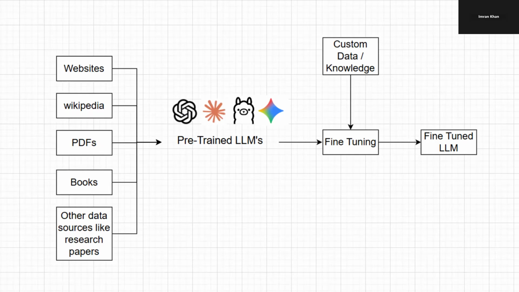It knows a lot about many topics, but not about your specific company or documents. However, when you train or fine tune it on your company's internal documents, such as manuals, policies, FAQs, or reports, it becomes specialized in your organization's knowledge.